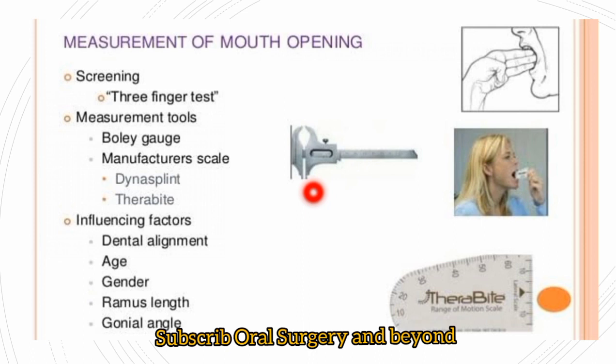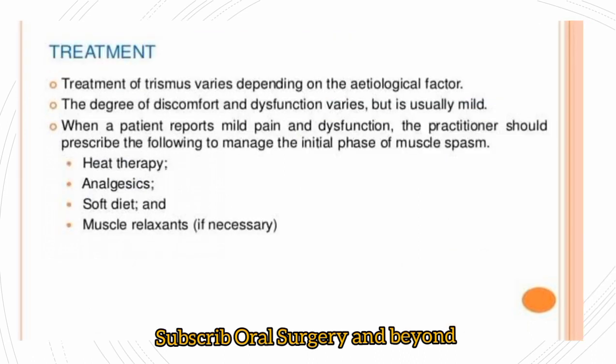Then for accurate measurement, we use a vernier caliper for the interincisal distance measurement and its record maintenance. Let's start with the treatment and its management part. As we know, after the identification of the etiological factor of the trismus, we have to treat the cause of its pathology, right?